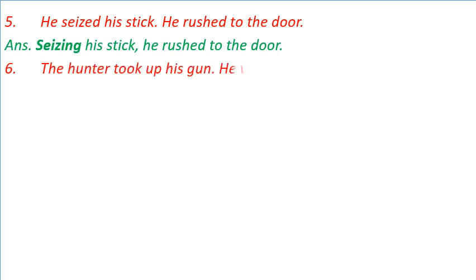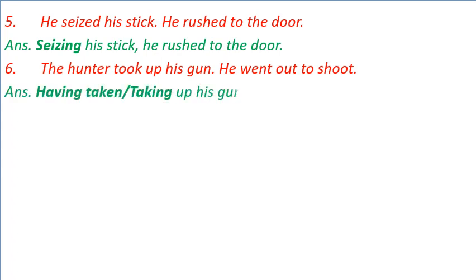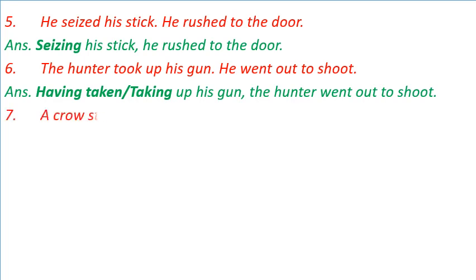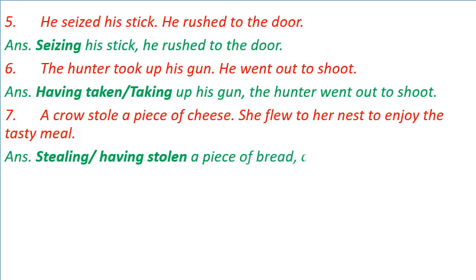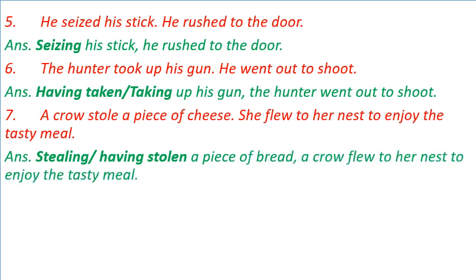Number 6: The hunter took up his gun. He went out to shoot. Answer: Having taken or taking up his gun, the hunter went out to shoot. Number 7: A crow stole a piece of cheese. She flew to her nest to enjoy the tasty meal. Answer: Stealing or having stolen a piece of bread, a crow flew to her nest to enjoy the tasty meal.